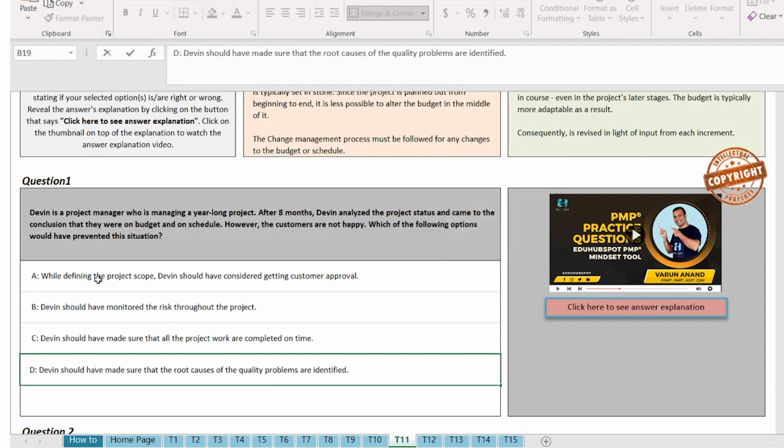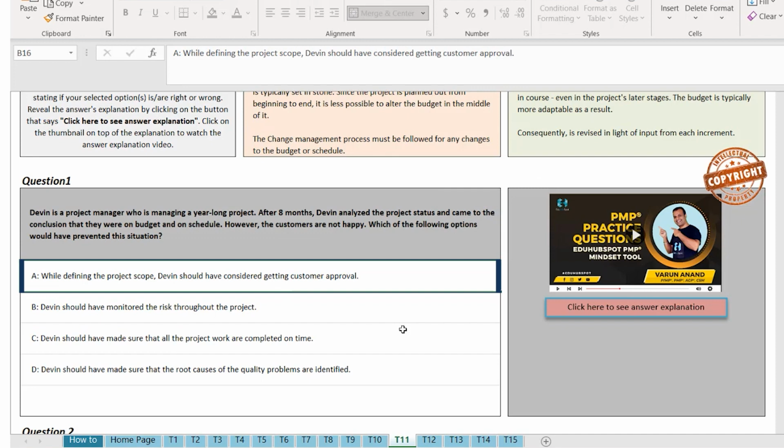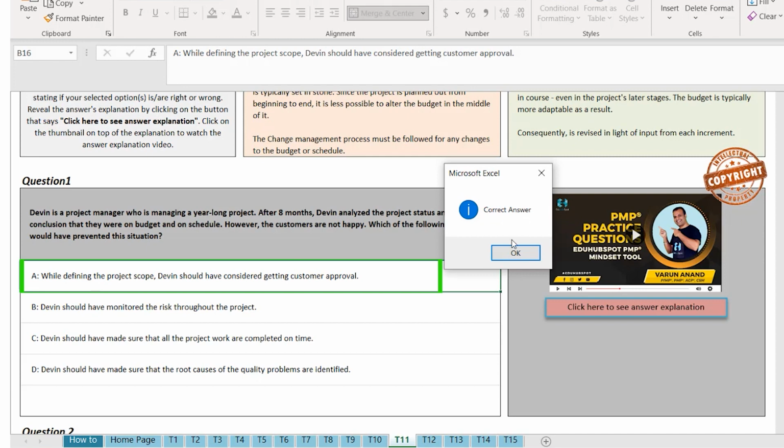So the only option which is left is option A, which is basically the project scope. The customers are not happy, and it could be because of any reason. It could be quality, it could be scope, it could be any XYZ reason. But if you are getting the customer's approval throughout or at the early stages, they would have been much happier. They would have made sure that their requirements are taken care of. So option A is the correct answer choice.